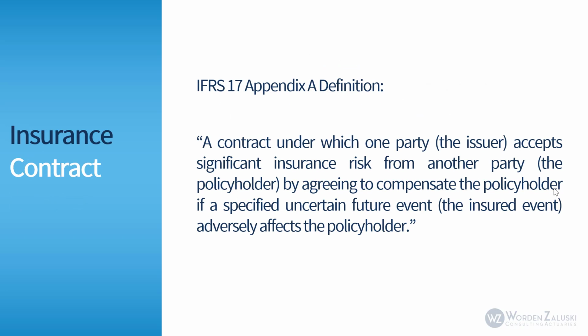So what is an insurance contract under IFRS 17? Well, the definition is a contract under which one party, the issuer, accepts significant insurance risk from another party, the policyholder, by agreeing to compensate the policyholder if a specified uncertain future event known as the insured event adversely affects the policyholder. So for it to be an insurance contract, you need two parties. One, the issuer, or typically the insurer, and two, the policyholder. And you also need some sort of insured event that if it occurs, it would adversely affect the policyholder. And if it does occur, the insurer would compensate that policyholder for that loss.